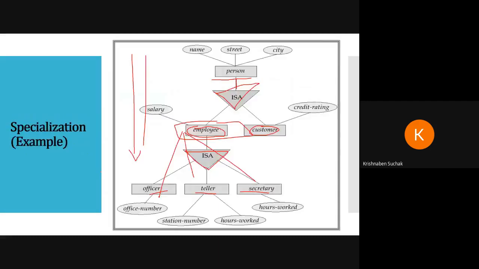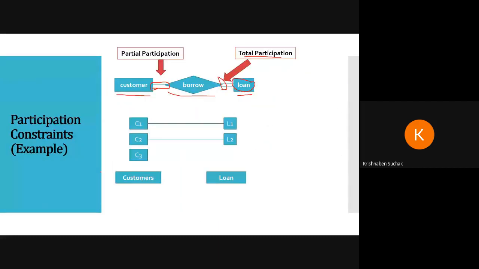See here, whenever something is compulsory. Now see, if I say that someone has taken a loan from a bank, that means some person would have taken the loan, right? If a loan is taken, then compulsorily it would be taken by some customer. Other than a customer, no one is going to take the loan. So that is total participation. It is compulsory that if a loan is taken, then it will be taken by some customer.